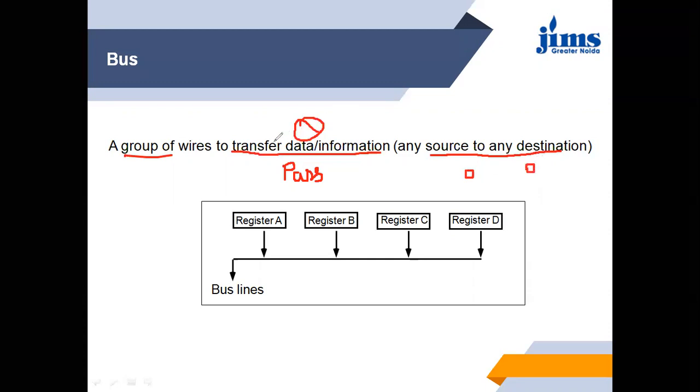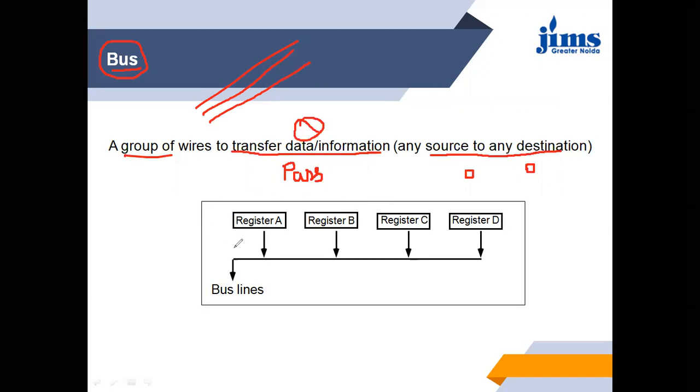The name of this bus is derived from the real-life bus, and the working of this bus is also the same as the real bus. So the bus is a group of wires by which we have to transfer the data, the information.